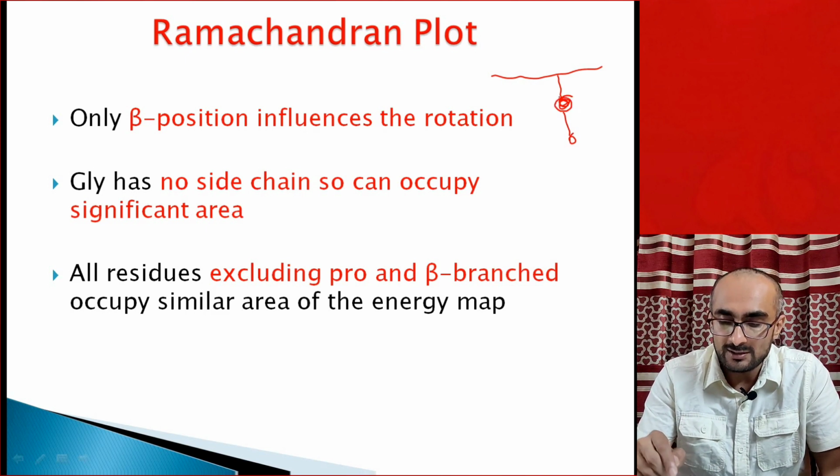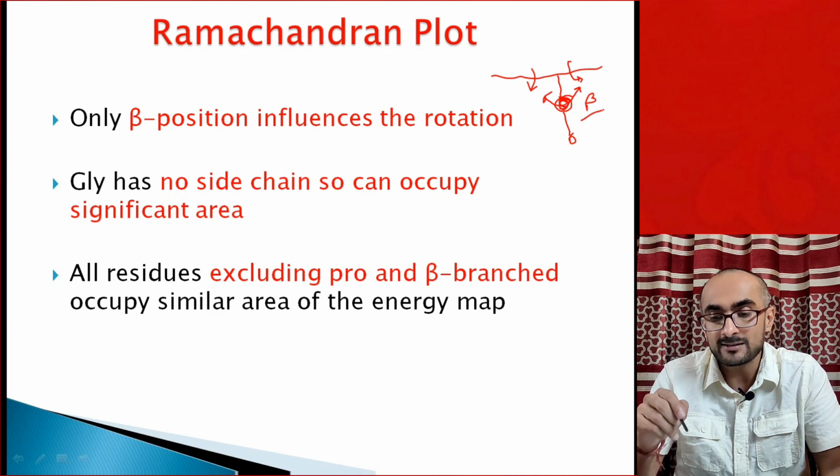This beta position influences more the rotation of phi and psi. Phi psi are basically across the C alpha atom, the rotation of those bonds. That's what we have discussed. So this C beta atom is the one which is in close proximity to these main chain atoms, and that's why the C beta atom influences rotation of these phi and psi angles most.